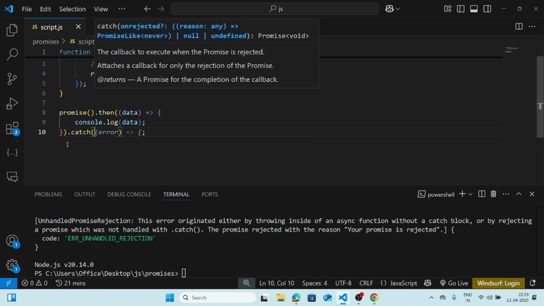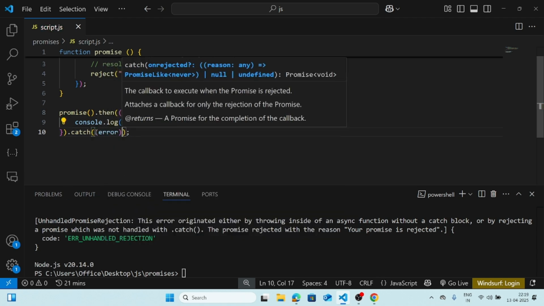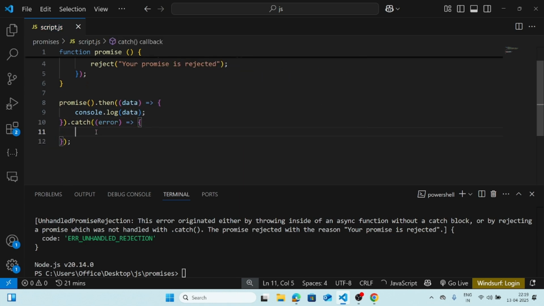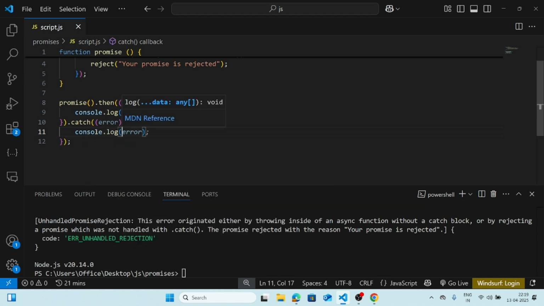So for that we have to give a dot catch method, chained with dot then. This catch will handle the error.